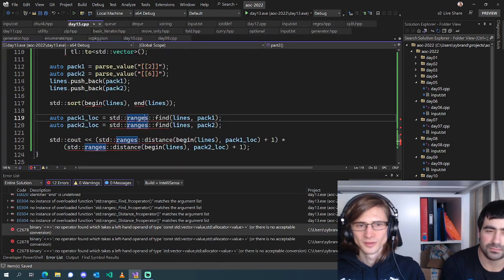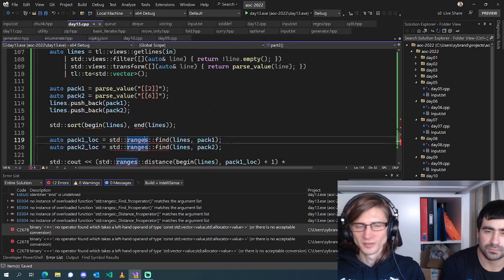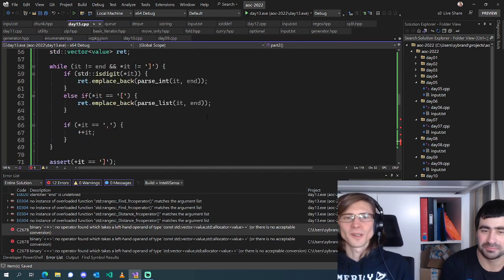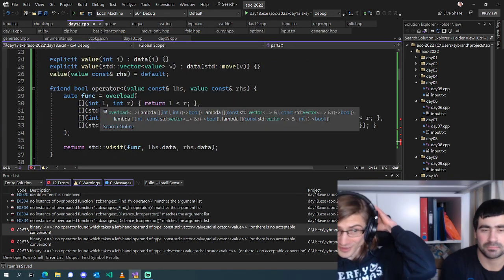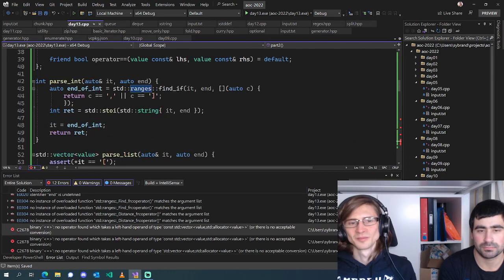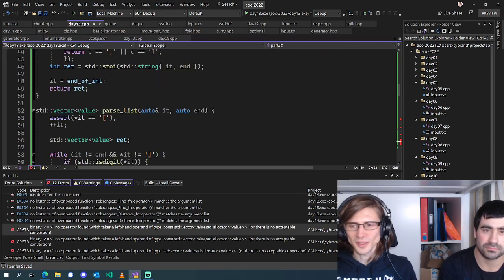Cool. I'm pretty pleased with that. We got to write a recursive descent parser. We got to use std::variant. We got to use our overloading lambda types. Yeah, cool stuff. All right.